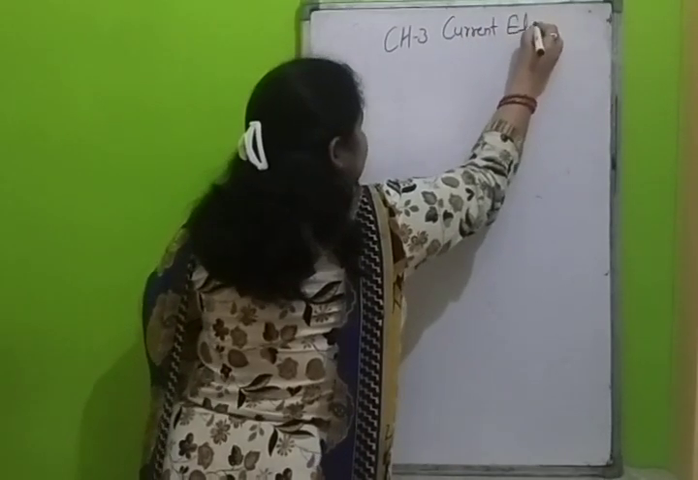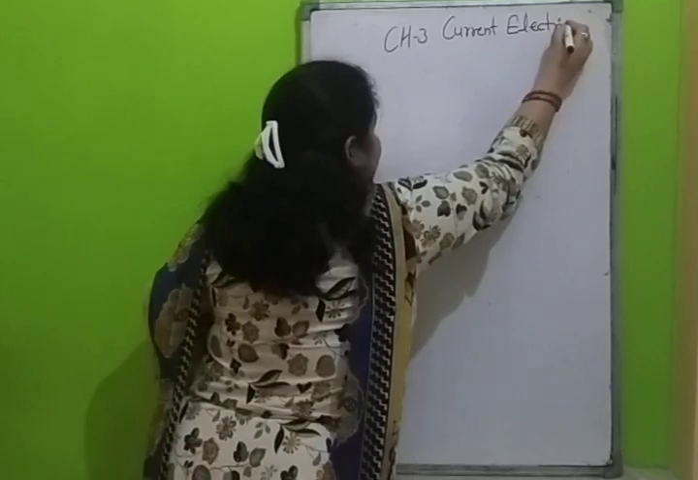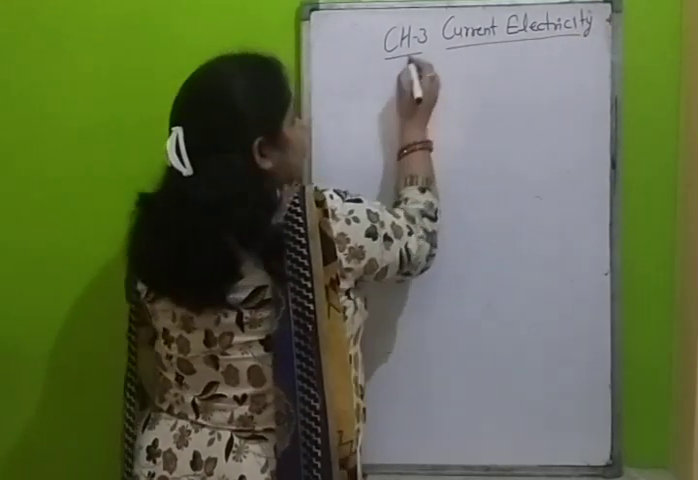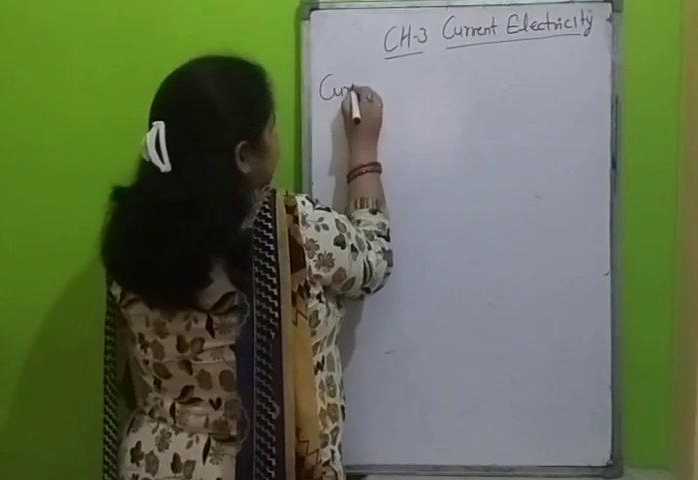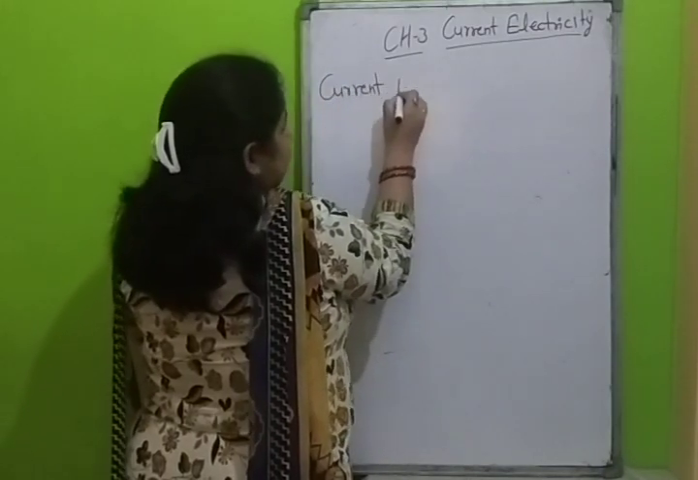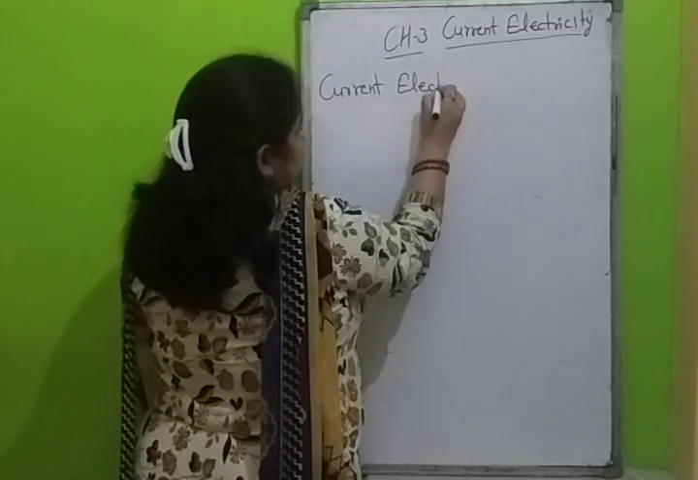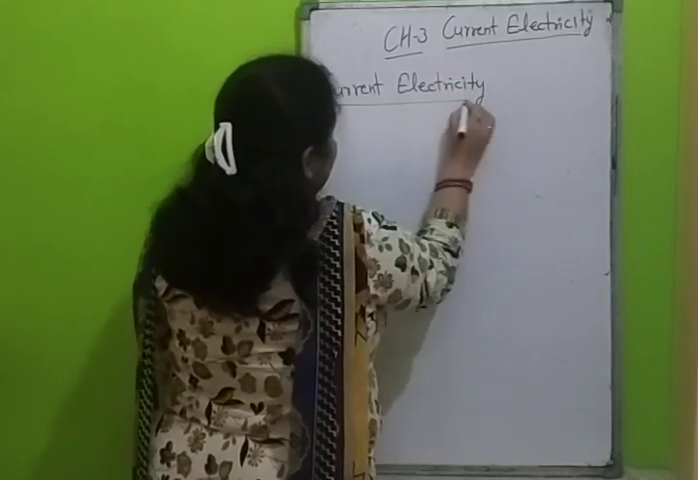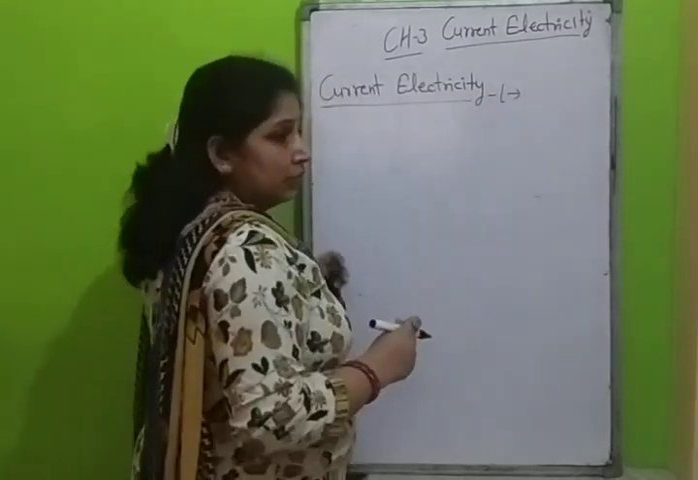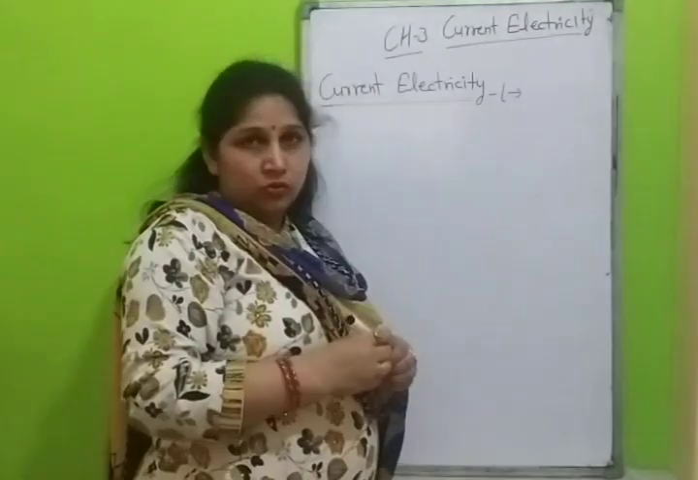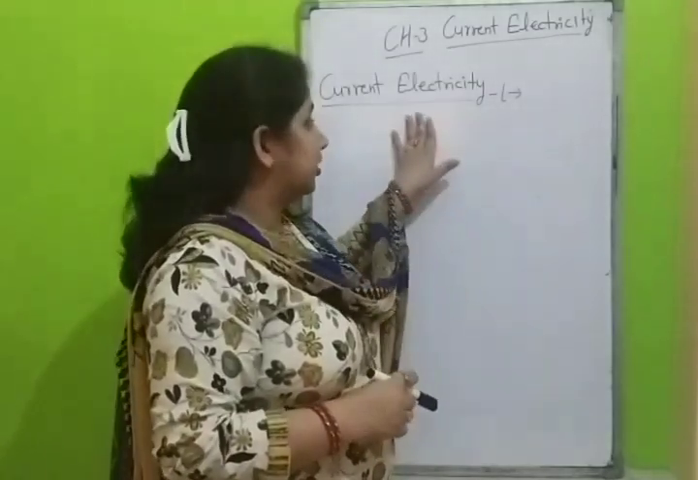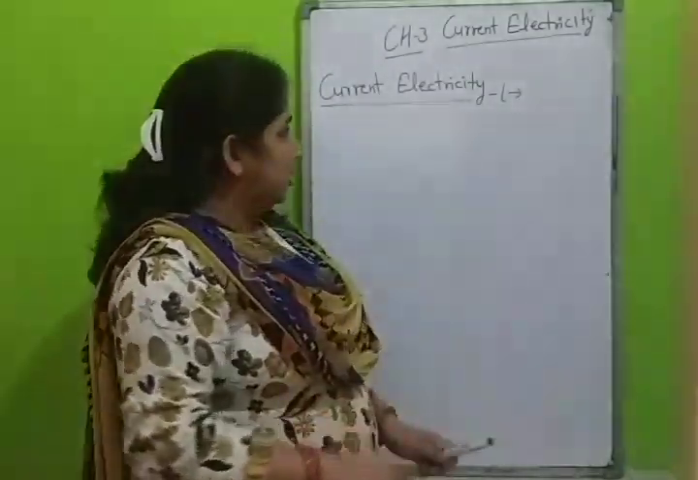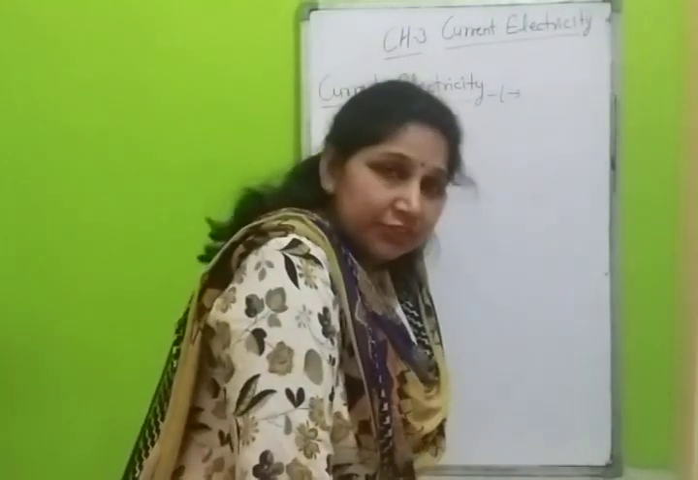Next chapter, chapter 3: current electricity. What do you mean by current electricity? Current means flow of electric charge. When the electric charge flows, what is it that flows?